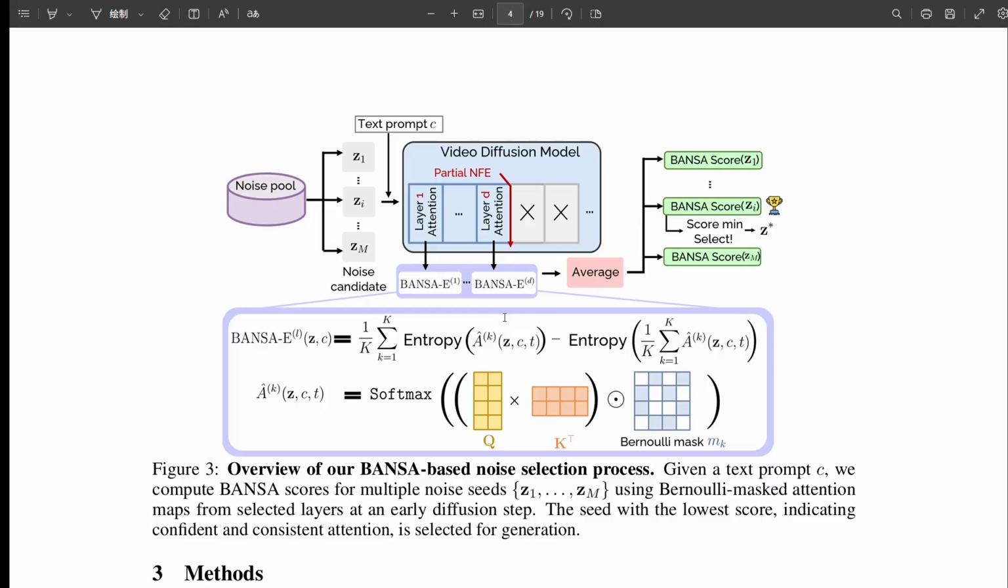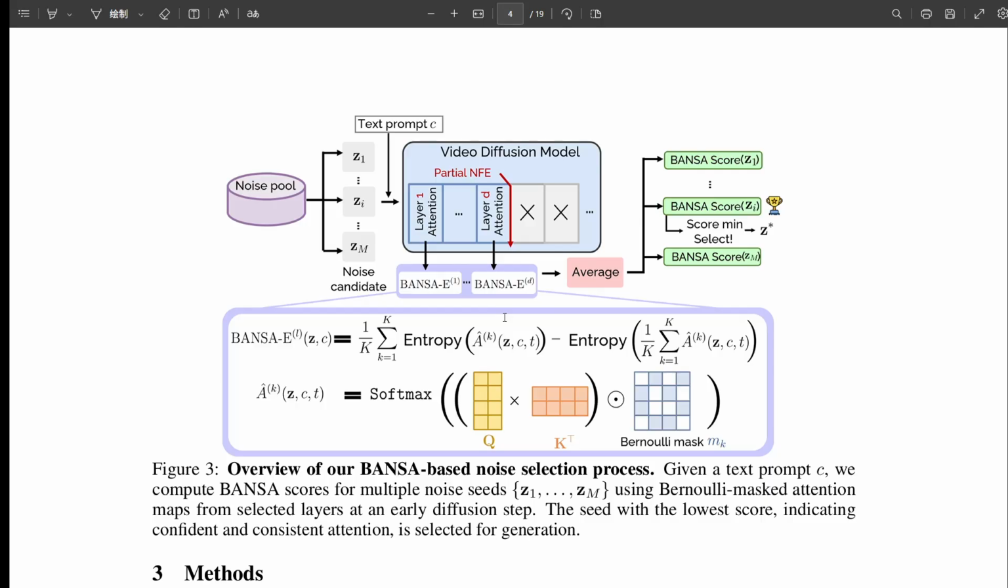Precisely. They even back this up mathematically with something called the BANSA zero condition, Proposition 1. It basically shows the score only hits 0 when all the attention samples are identical, representing complete confidence and consistency. So minimizing the score pushes you towards that ideal state. Okay, that makes sense conceptually. Low BANSA equals high confidence equals better video start.